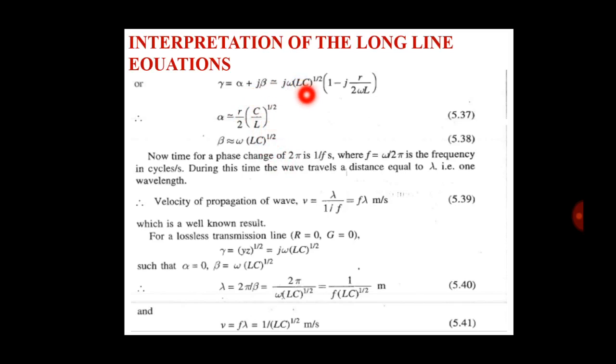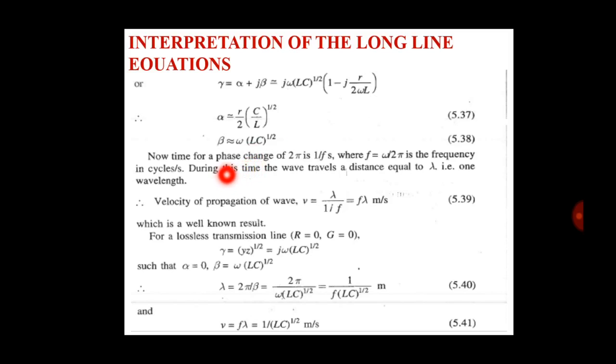This term in the multiplication becomes j omega root LC minus j omega root LC R divided by 2 omega L. So the equation alpha plus j beta, in terms of alpha and beta, gives alpha equal to R by 2 times root of (C by L), and beta equal to omega root LC.